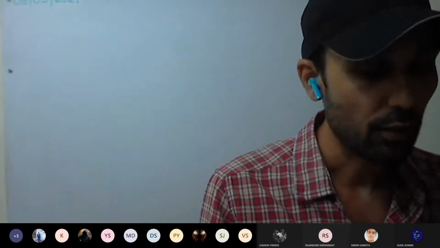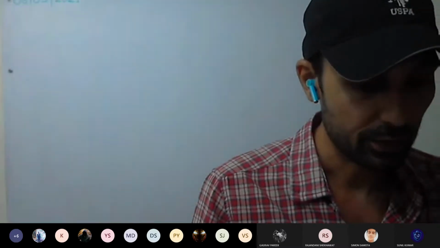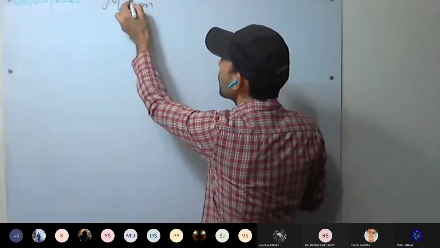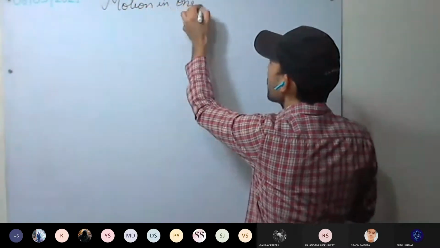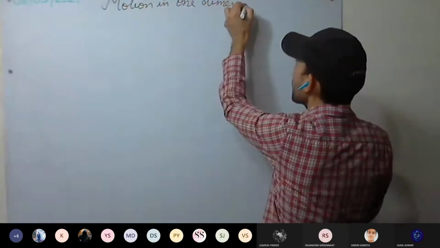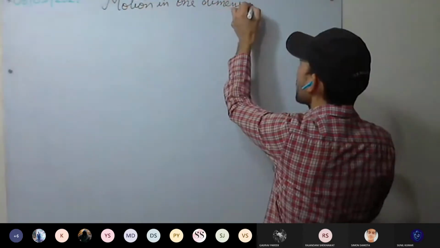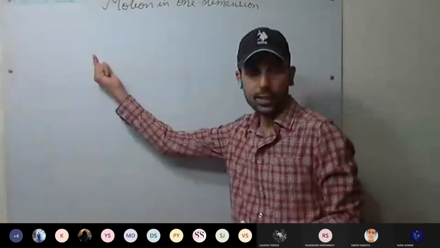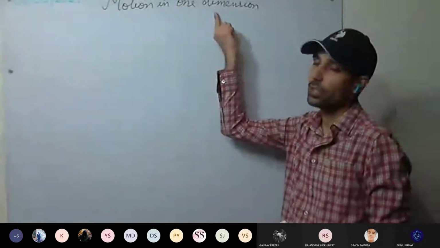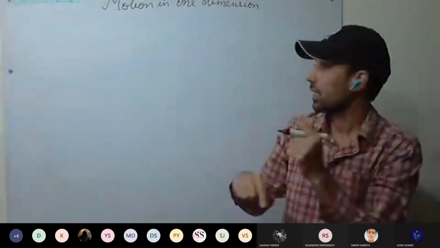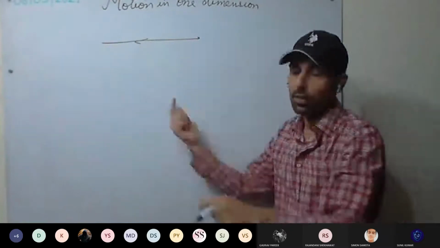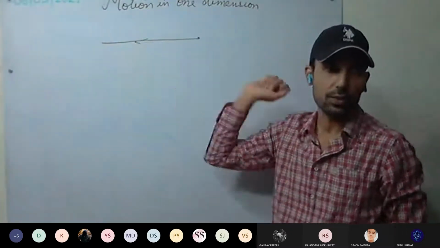So now we are discussing motion in one dimension. So what do you mean by motion? Movement of a body. Some body is there, and it is moving in one dimension. One dimension means only in a straight line, that is, either this direction or this direction, along a straight line.